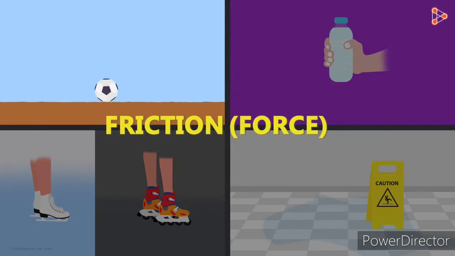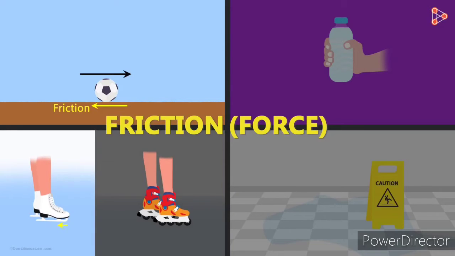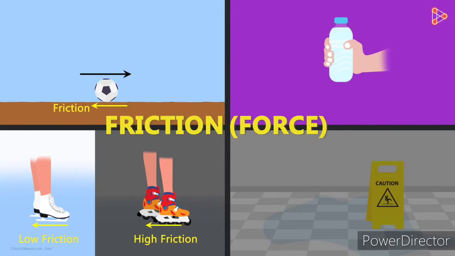In the first case, when the ball is moving in this direction, the force of friction is acting in the opposite direction. The force of friction offered by the ice rink floor is lesser than that offered by the road. Hence, skating on the ice rink is easier and seems effortless. The bottle does not slip down because the surface of your hand offers friction in the upward direction.